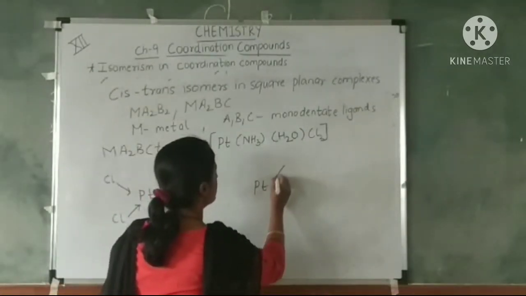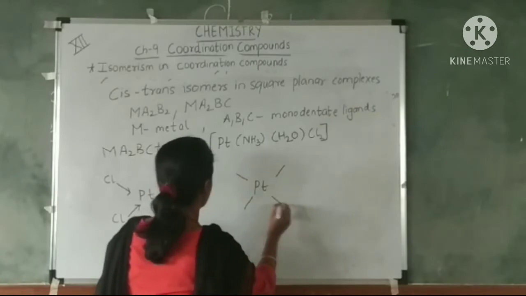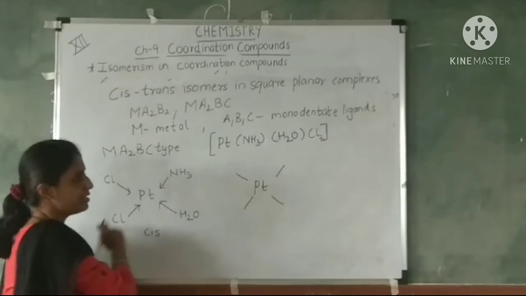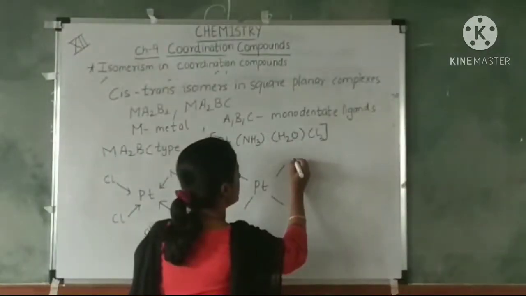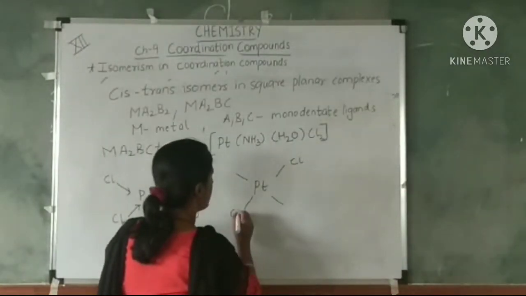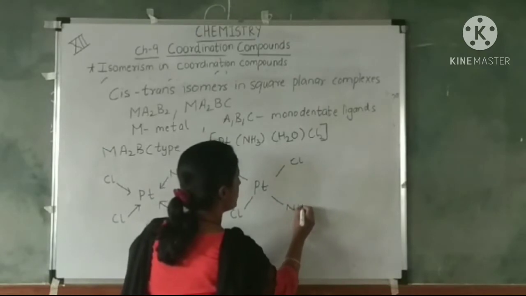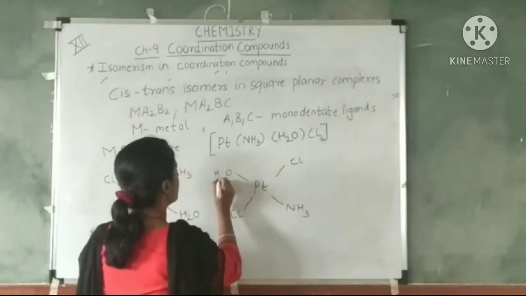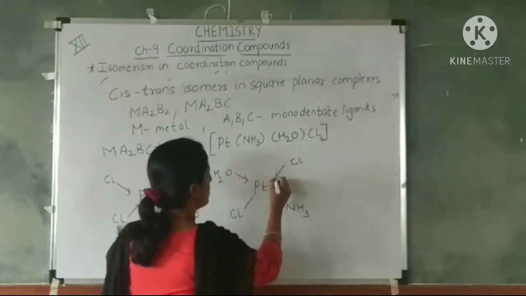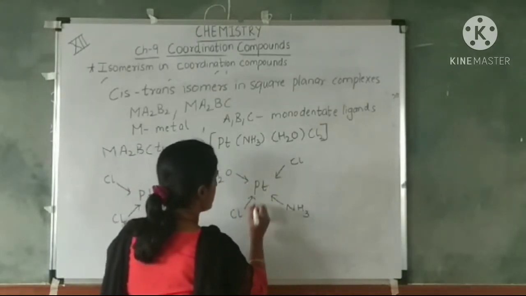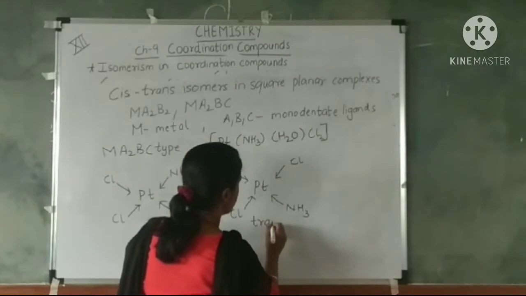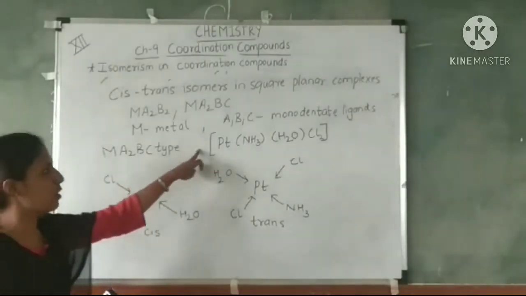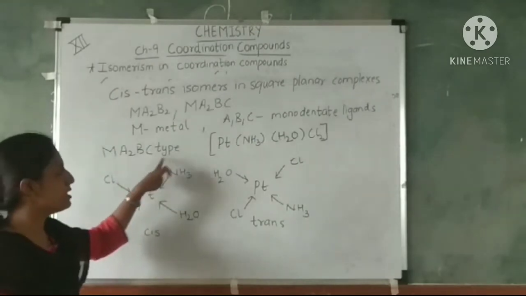Now platinum, this is cis. Chlorides are adjacent to each other. Here chlorides are opposite to each other. So this is your trans isomer. This is your trans isomer.